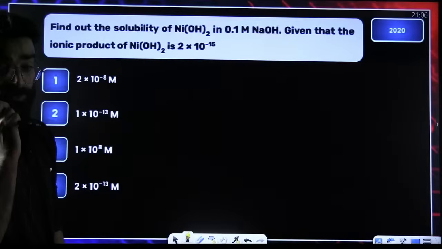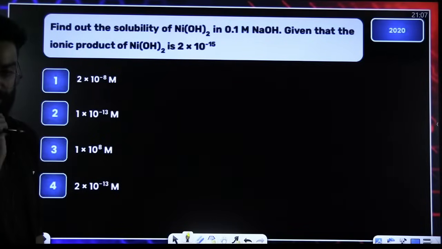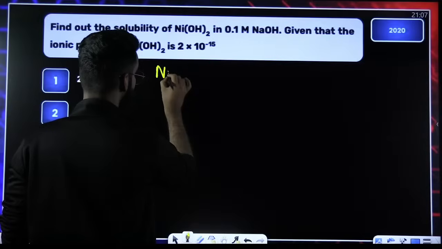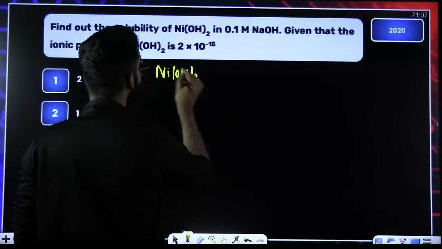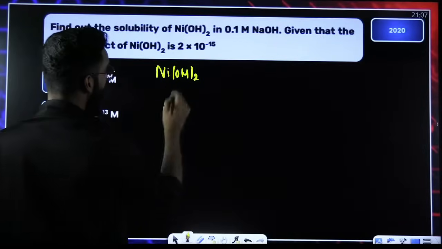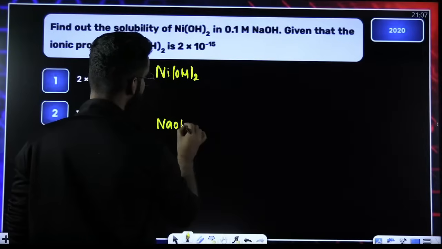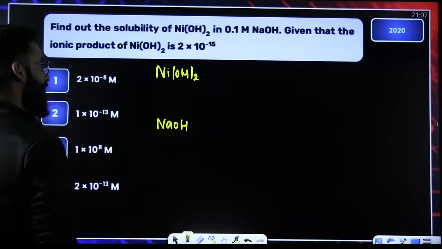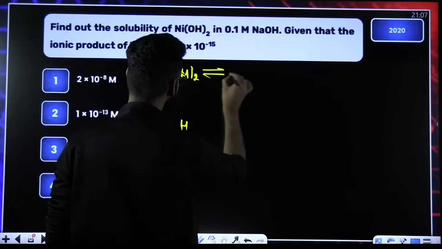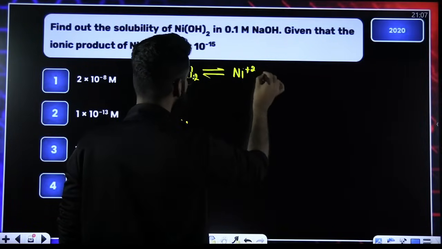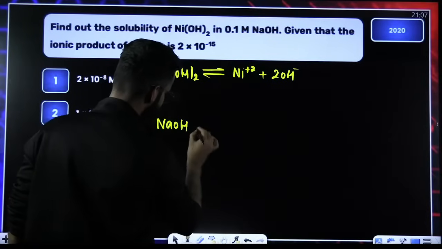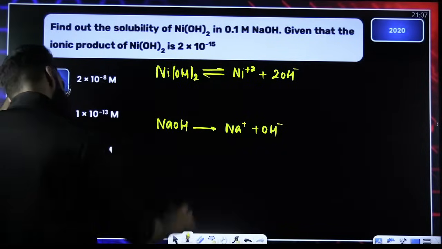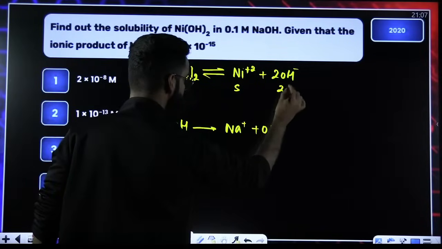Okay, in 2020 this question has been asked. Find out the solubility of Ni(OH)2 in NaOH, given that the ionic product of this is 2 into 10 raised to minus 15. So how would it have undergone dissociation? Ni di positive plus 2 times OH negative. And NaOH would have completely dissociated as Na positive plus OH negative. Let the solubility of this be S. So this will be S, and this will be 2 times S.